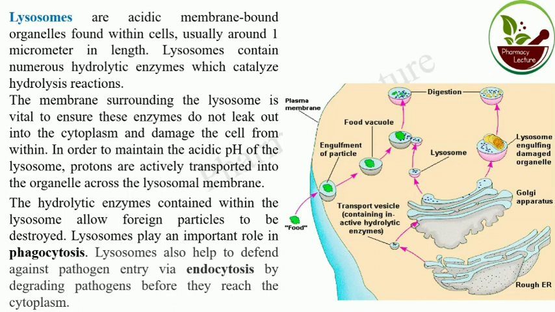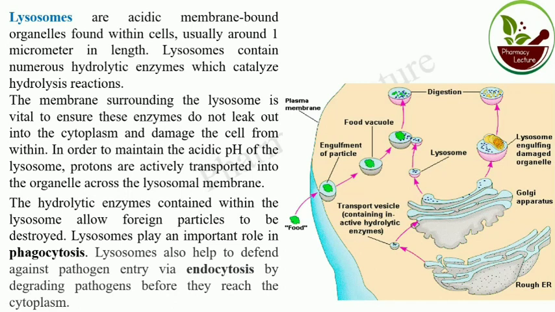The foreign particle needs to be destroyed. How is the foreign particle destroyed? By the phagocytosis process, or engulfment of particles, or endocytosis. So this is the way the lysosome acts.